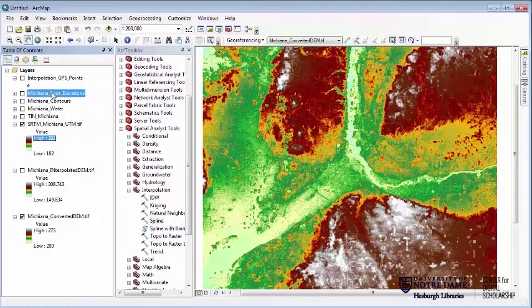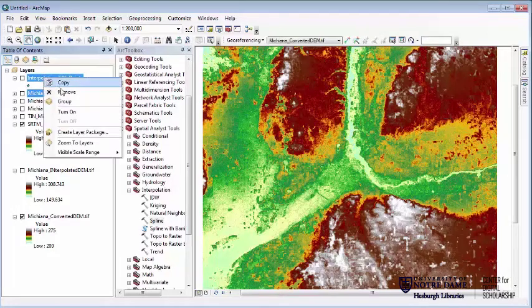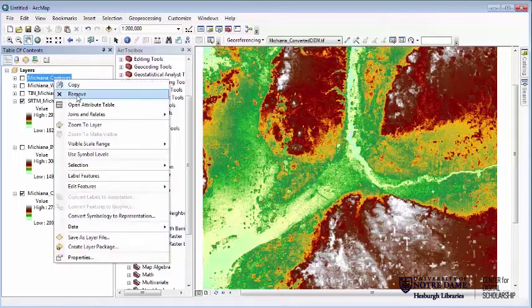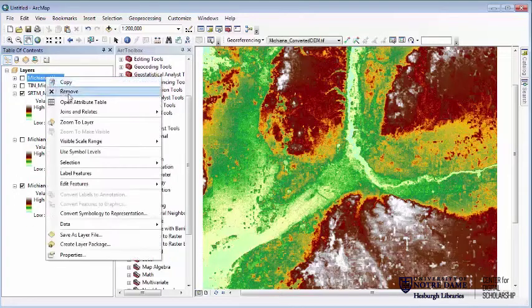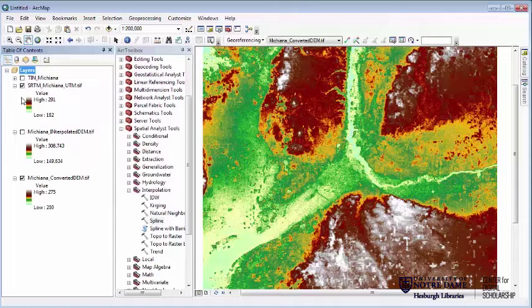So at this point, we no longer need most of these simple surfaces here. We don't need any of the vector data here. We don't need the interpolation points. We don't need the contours. Just right-clicking and choosing Remove. And in fact, we're just going to go ahead and stick to our converted DEM and our TIN.